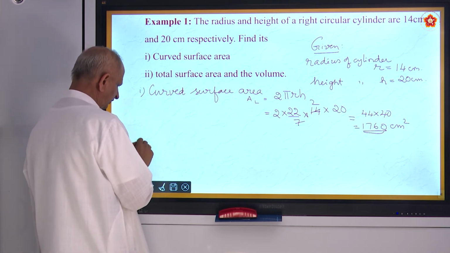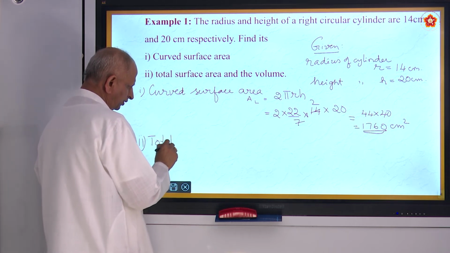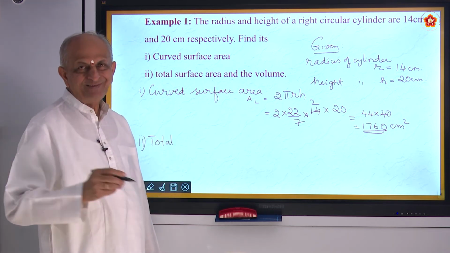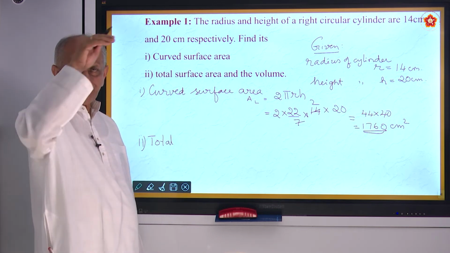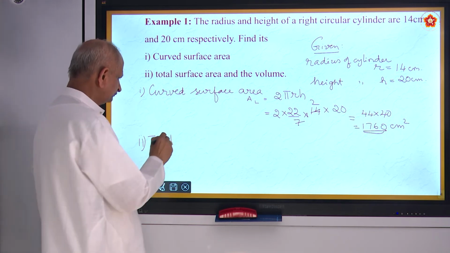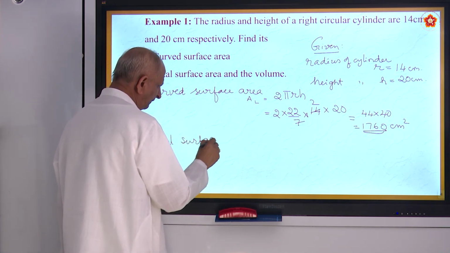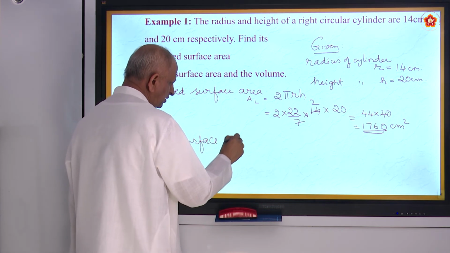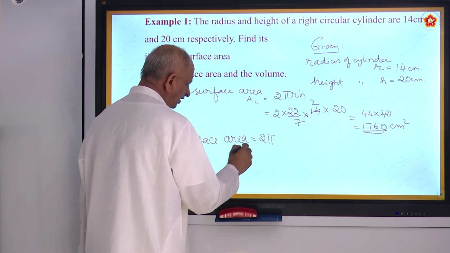Second question is total surface area. Total means what? It includes curved surface area, top and bottom. What is top and bottom made up of? That is a circle. So the formula becomes, we call it as AT.